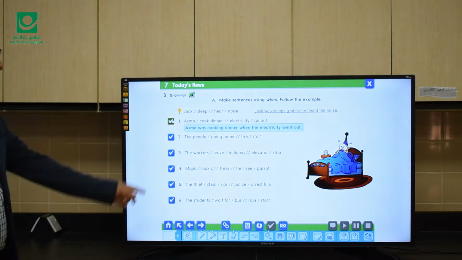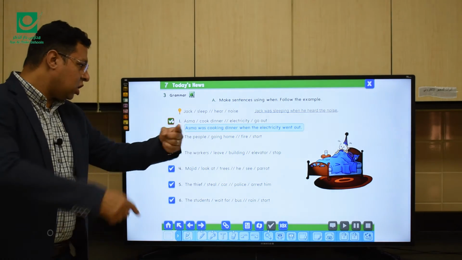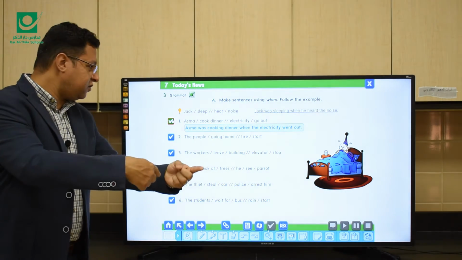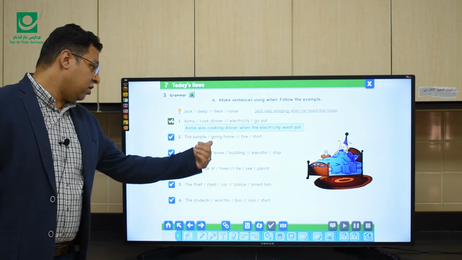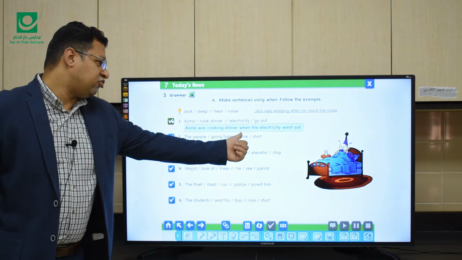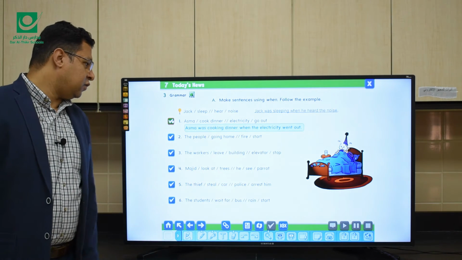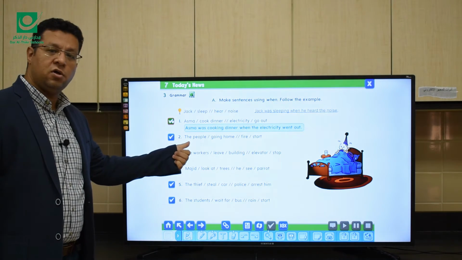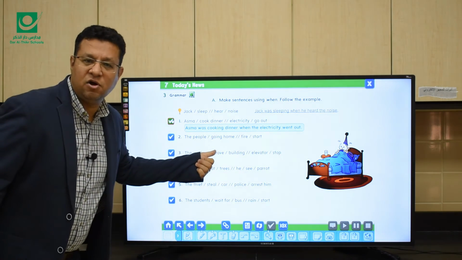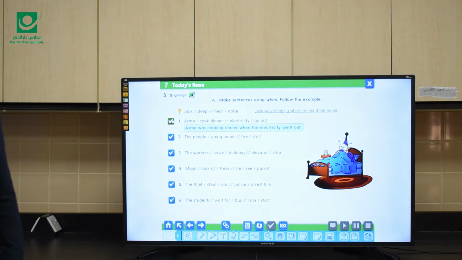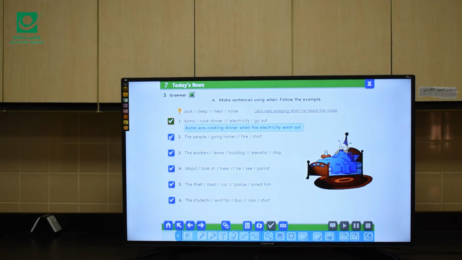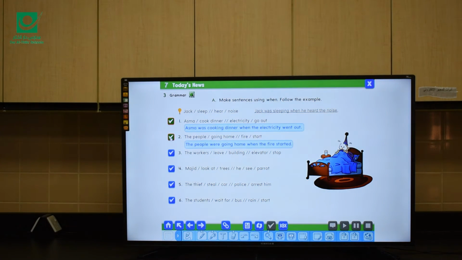Think about number two: the people going home, continuous, fire start. So a longer action here, a shorter action there. So the answer is the people was or were? People. So where is the right answer? So the people were going home when the fire started.